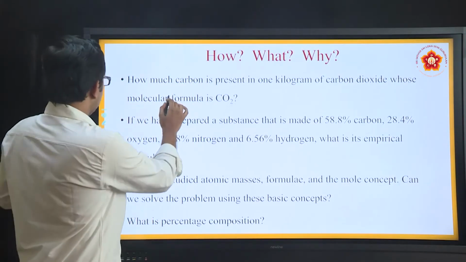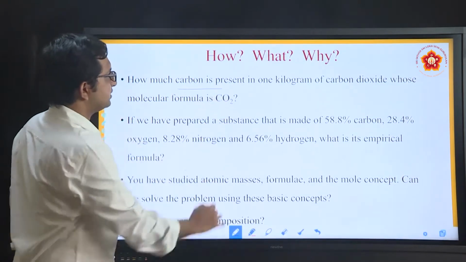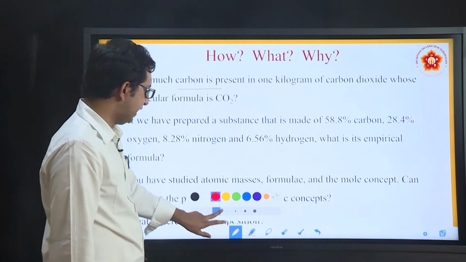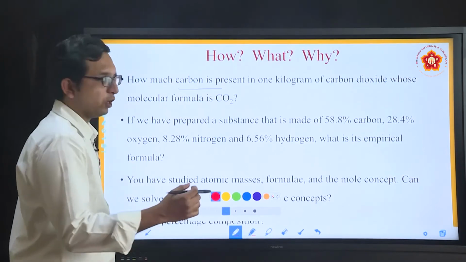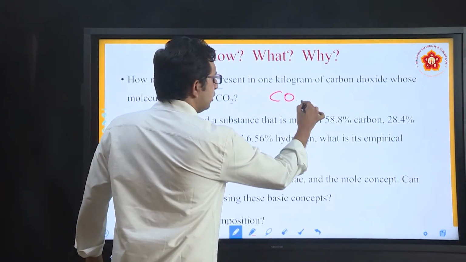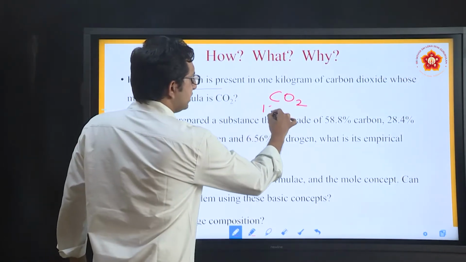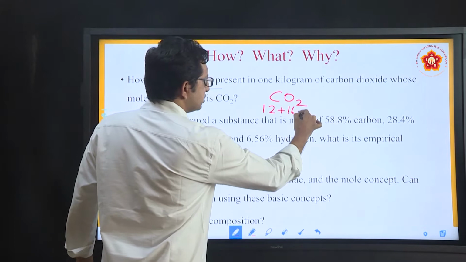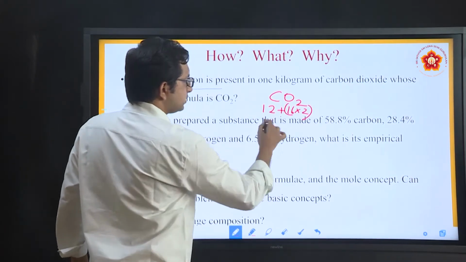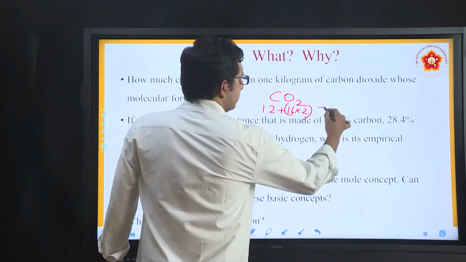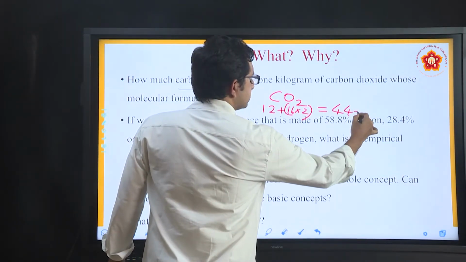How much carbon is present in 1 kilogram of carbon dioxide? This essentially means that if you take carbon dioxide, CO2, you should know the masses present here. Carbon atomic mass is 12, oxygen is 16, but 2 are there, so 16 into 2 plus 12 will be equal to 44 grams.